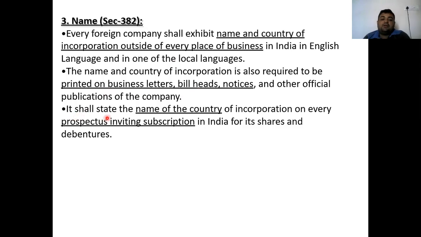Next, it shall state the name of the country of incorporation on every prospectus inviting subscription in India for its shares and debentures. Now, if the foreign company wants to raise money from India, that is from investors in India, or the company wants to go for an IPO or FPO, in such a case the name of the country where the parent company is incorporated must be printed on every prospectus inviting subscription in India for shares or debentures, whichever the document may be. So here all these things are to be published on the documents of the company.